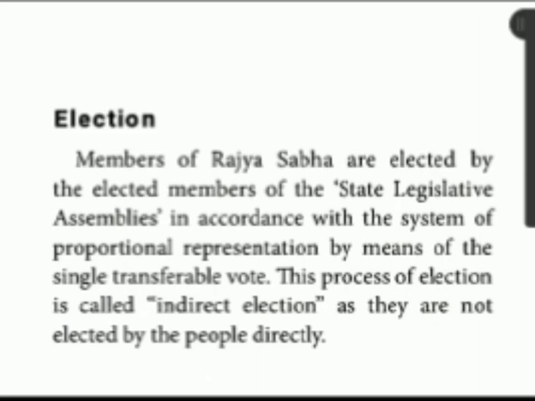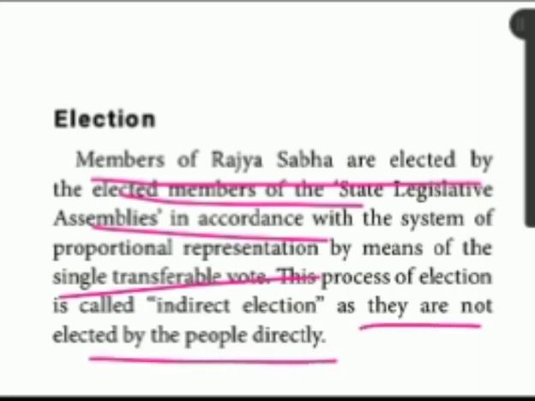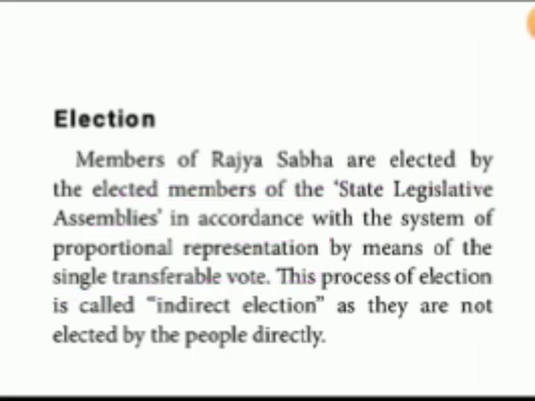Then election, how they are elected: the members of the Rajya Sabha are elected by the elected members of the state legislative assembly in accordance with the system, by means of single transferable vote. So that is the indirect election, as they are not elected by the people directly. We do not elect the members of the Rajya Sabha. We elect only the Lok Sabha members. So here indirect election is going on.